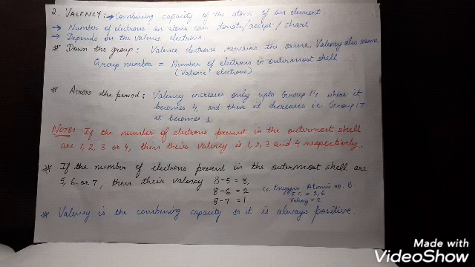Let's understand what is valency. As you all know, it is the combining capacity of the atom of an element. It's the number of electrons an atom can donate, accept or share to complete its octet. Valency depends upon the valence electrons, or you can say it depends on the number of electrons present in the outermost shell. As it is the combining capacity, valency is always a positive value.